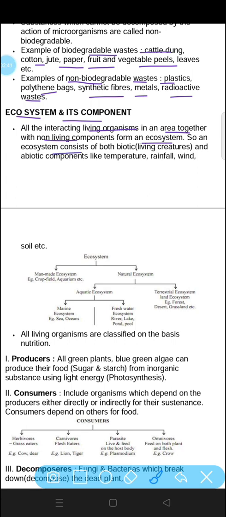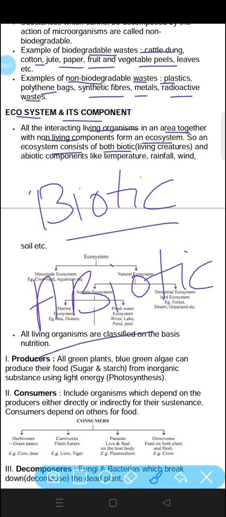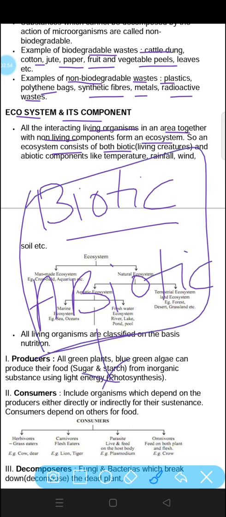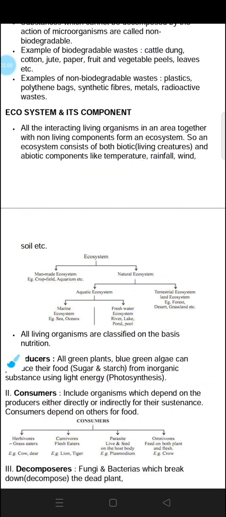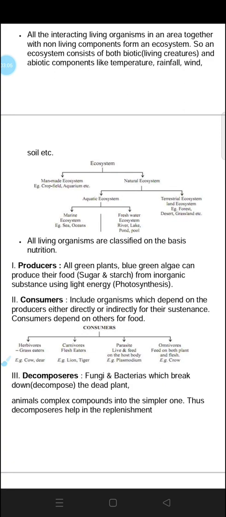So, an ecosystem consists of both biotic, which includes living components, and abiotic, which includes non-living components. They both together form what? Ecosystem. Examples of biotic components are plants and animals, whereas abiotic components include temperature, air, water, wind, soil, etc.